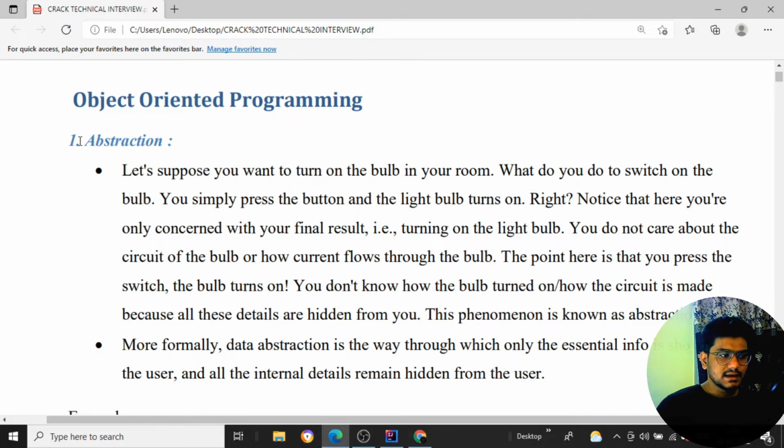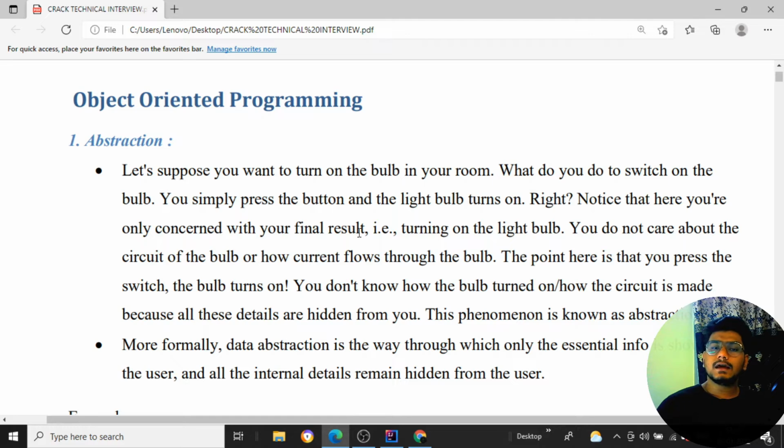It is a pillar of object oriented programming, as you know. Let's suppose you have to turn on the bulb in your room. You simply press the button and the light bulb turns on, right? Notice that you are only concentrating on the final result. Suppose I want to switch on the light in my room, I just go to the switch and the light glows. So I'll only be focusing on the result.